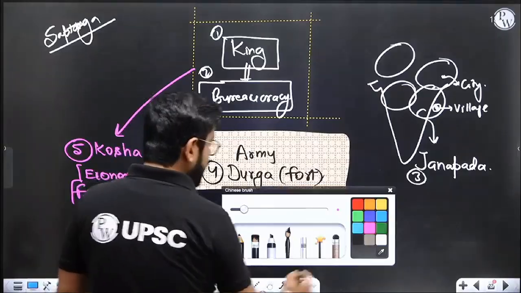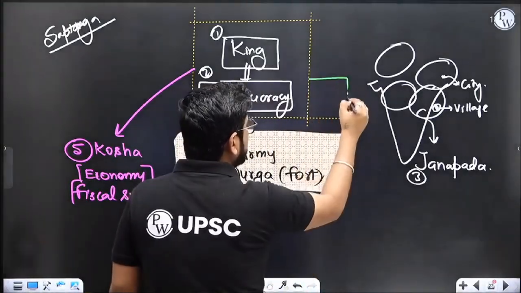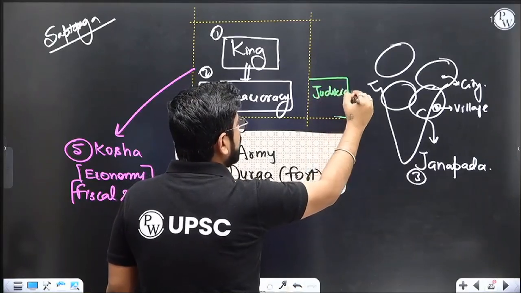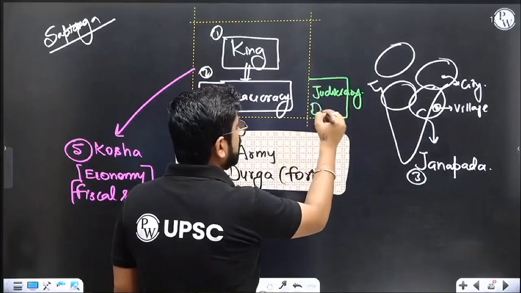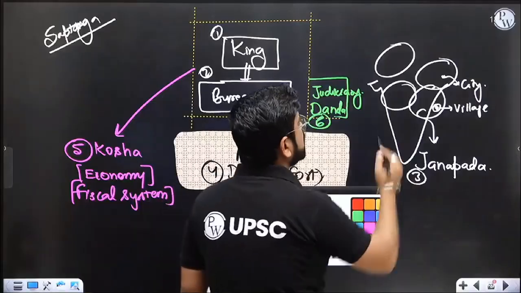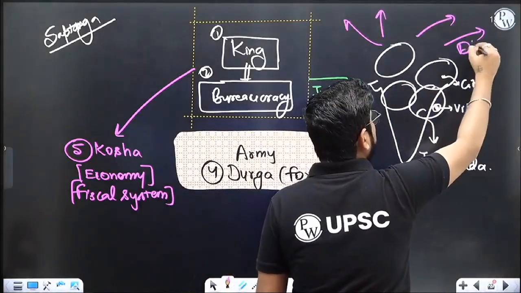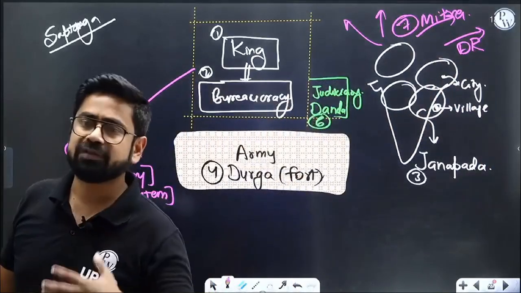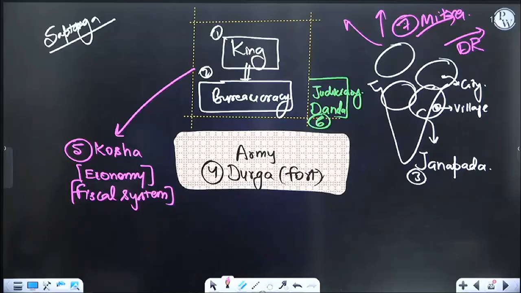Then sixth, because of this system, you will also require a third wing, the judiciary, called Dand. This is sixth. Plus seventh is about diplomatic relationships. So seventh is technically called Mitra. Mitra is friend. Outside my empire, who all are my friends?